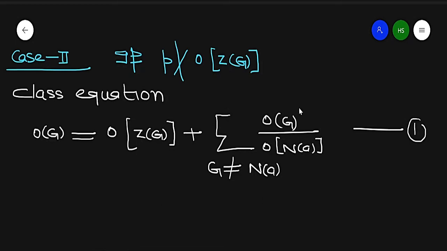Now suppose the prime number P divides this value, order of G by order of center of G.